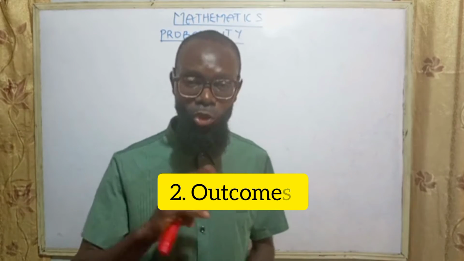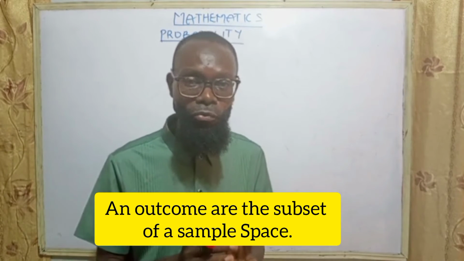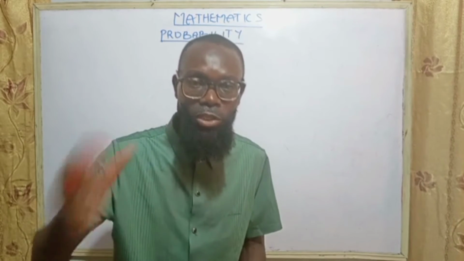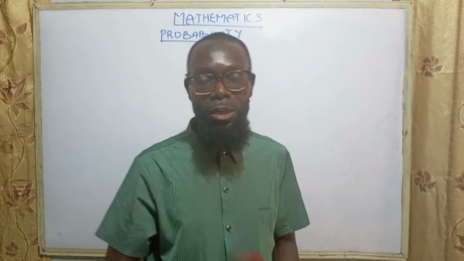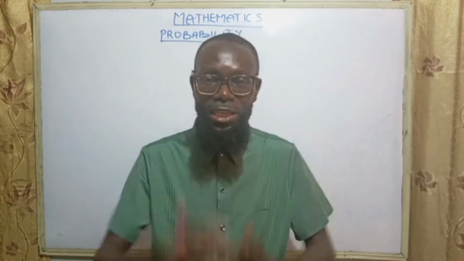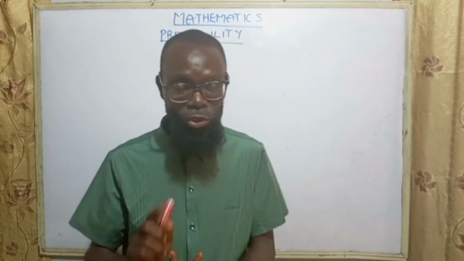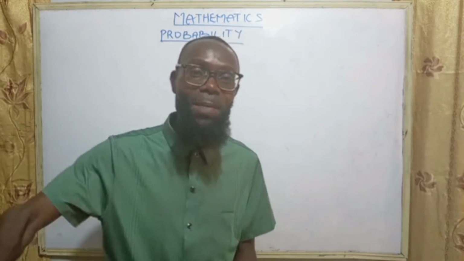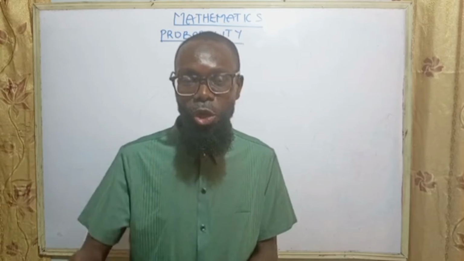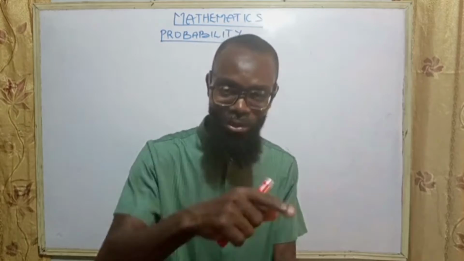Number 2, outcomes. Outcomes are the subsets of a sample space, meaning outcomes means the elements of our sample space. Number 3 is the events. Events are the possible outcomes of a trial. Don't forget, outcomes are all the elements of a sample space, while the events are the possible outcomes of an experiment. So let us now look at the definition of probability.